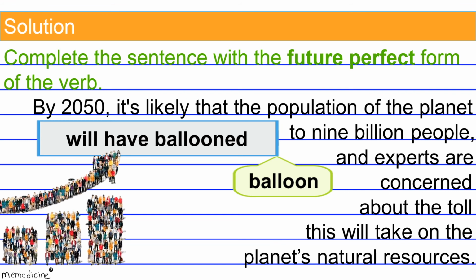The main verb, balloon, is regular. Therefore, its past participle verb form is the same as its simple past tense verb form. We have preceded balloon with the future tense form of the helping verb to have. This future tense verb form is definitely correct.